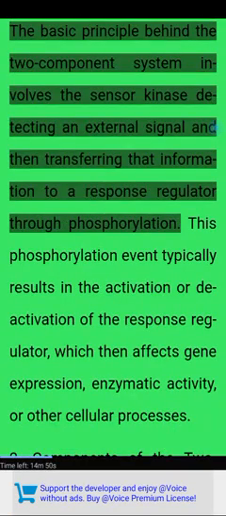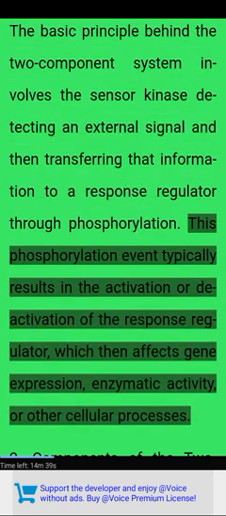The basic principle behind the two-component system involves the sensor kinase detecting an external signal and then transferring that information to a response regulator through phosphorylation. This phosphorylation event typically results in the activation or deactivation of the response regulator, which then affects gene expression, enzymatic activity, or other cellular processes.